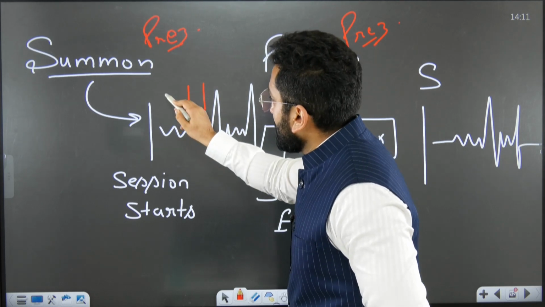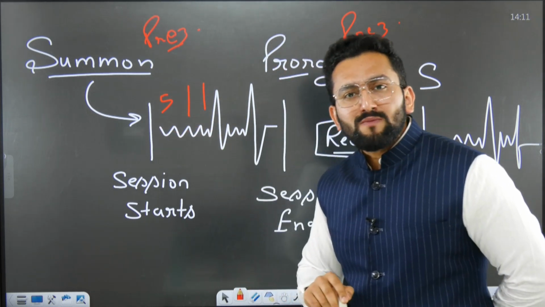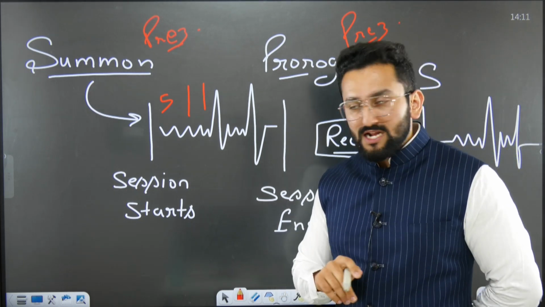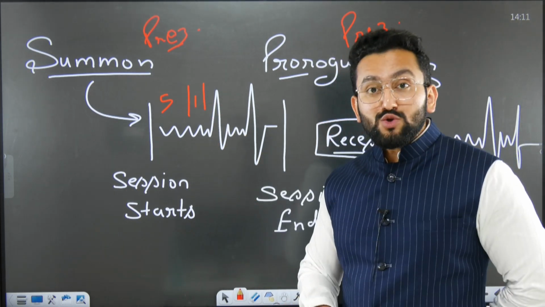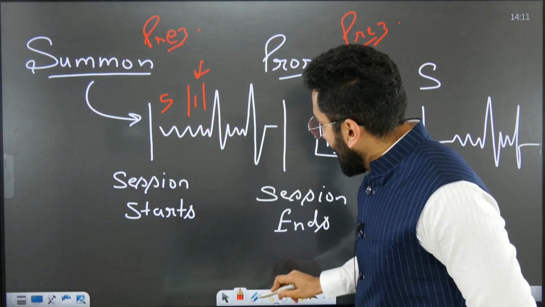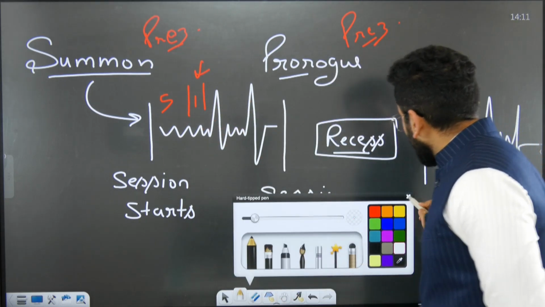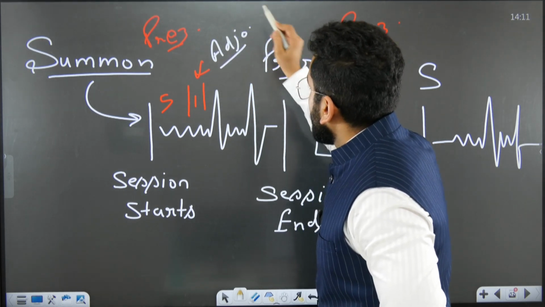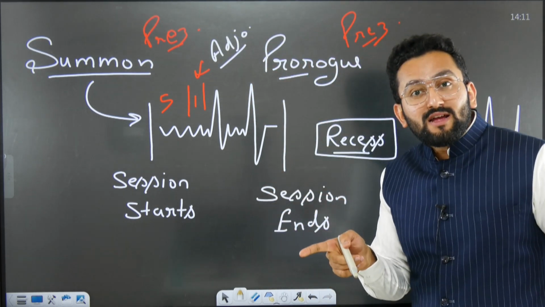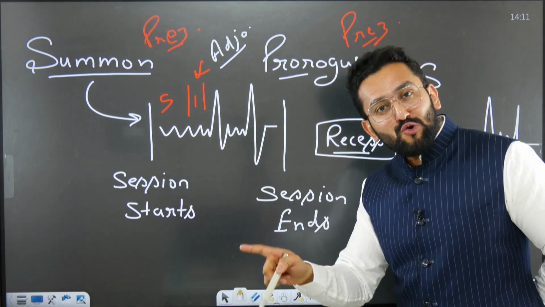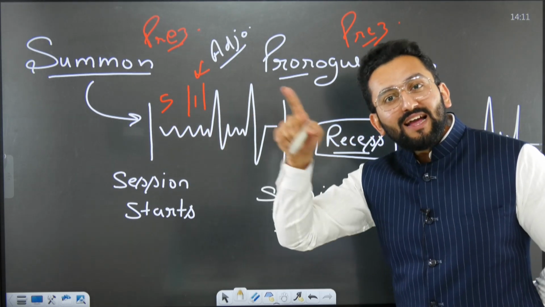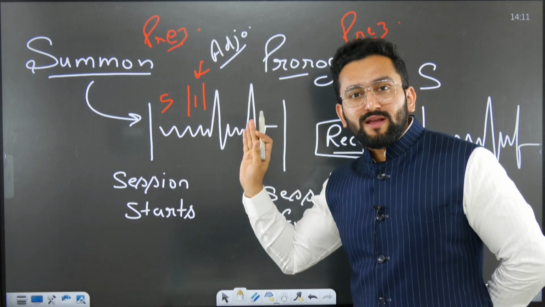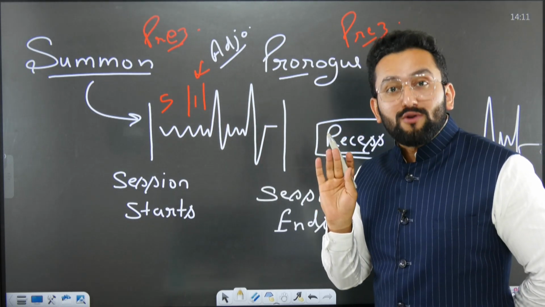Consider after working for 5 days, the Lok Sabha speaker decided, I want to give 1 day off, right? So this 1 day off will be called adjournment. And who does that? The presiding officer of the house. In Lok Sabha, the speaker. In Rajya Sabha, the chairman. So within that, the president is not having any role.